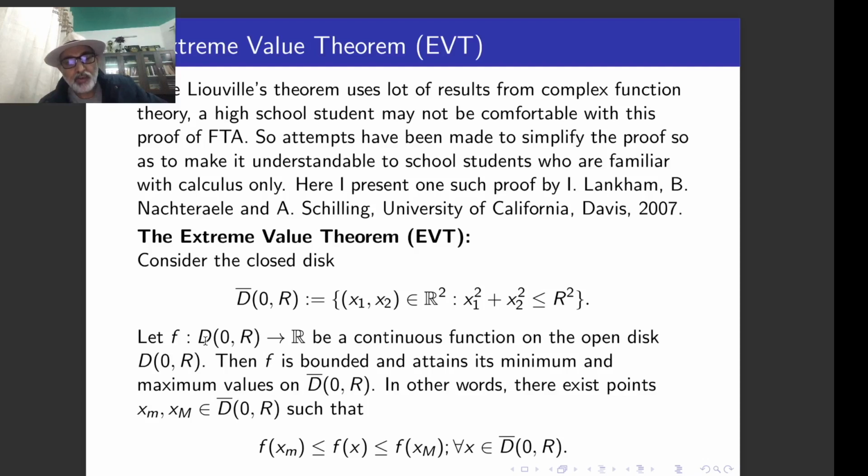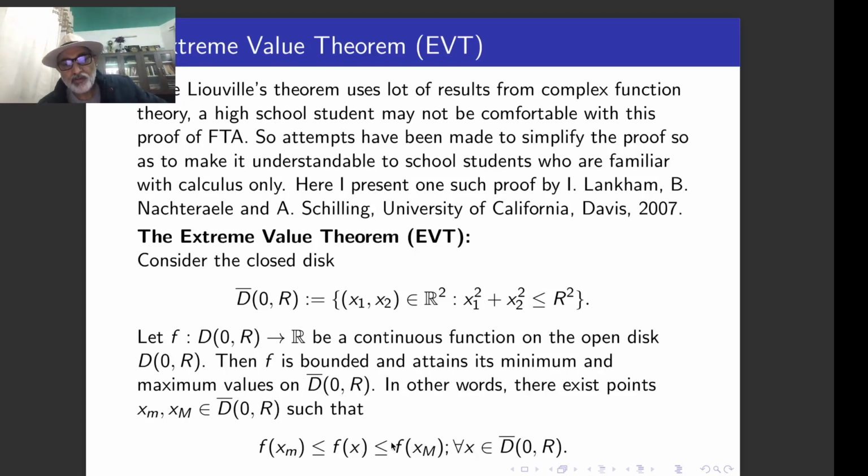So basically this is the extreme value theorem: whenever a continuous function is defined in this way, then that function has to be bounded, and once it is bounded, it attains its minimum value as well as the maximum value on this disk. In other words, you can find two points in this closed disk, which we denote by x_m and x_M, such that this inequality holds.